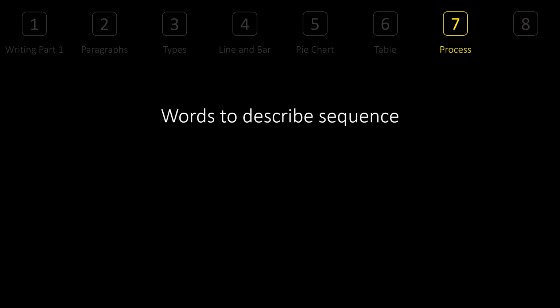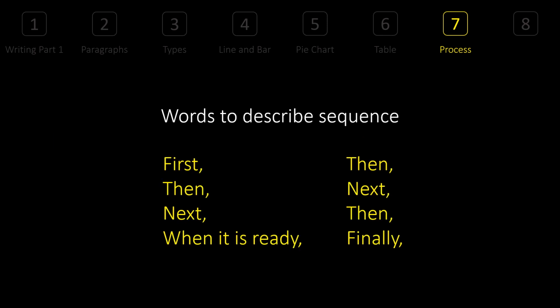Now, there are words to describe sequence. See, I told you it is a process. That means you have to understand the flow. That means sequence is the most important part. And what are the words? First, then, next. When it is ready, then, next, then, finally. You can use in any sequence. Of course, first should come first and finally should come in the end. But you can do it according to the image. So you say first this and that, whatever the thing is, mixed to create a powder. Then it is passed to the boiler.